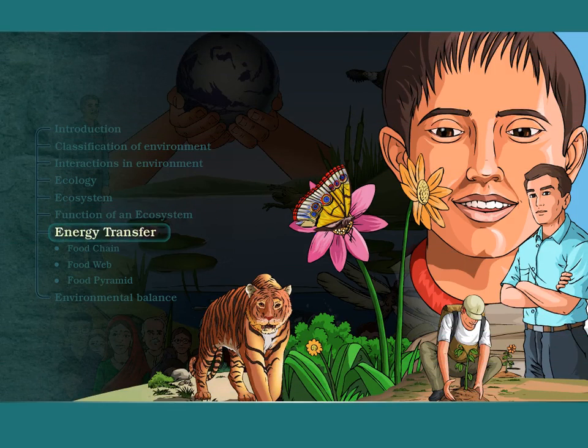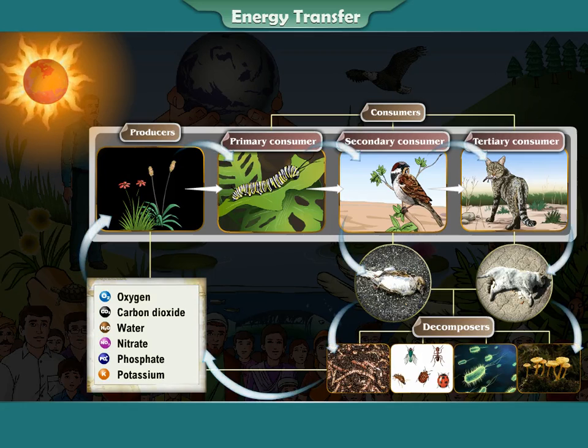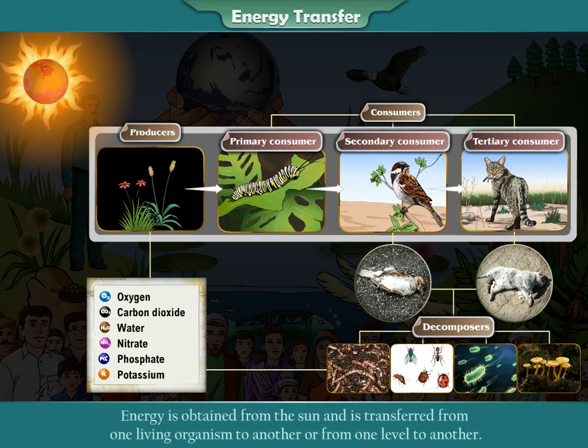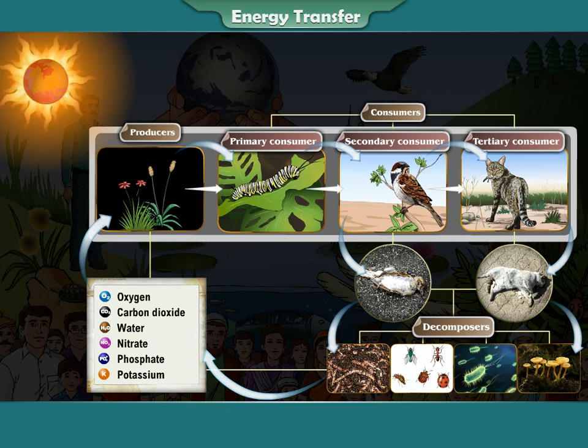Energy transfer. We have discussed how an ecosystem functions. If you study very carefully, what is happening in every ecosystem is energy transfer. Energy is obtained from the sun and is transferred from one living organism to another, or from one level to another. Let us try to understand this concept in detail.